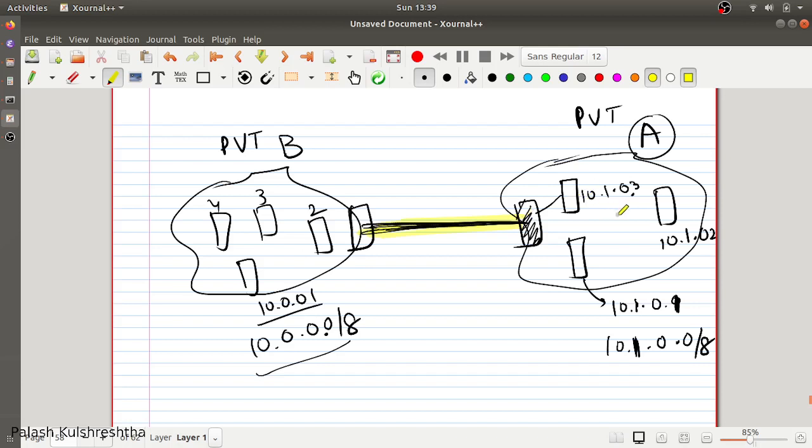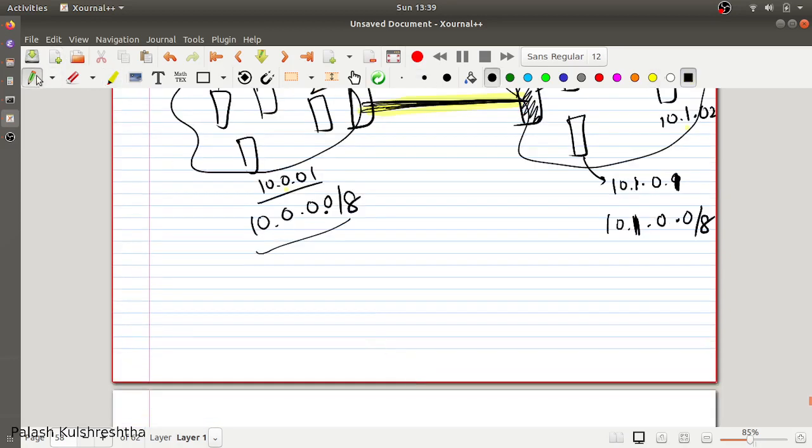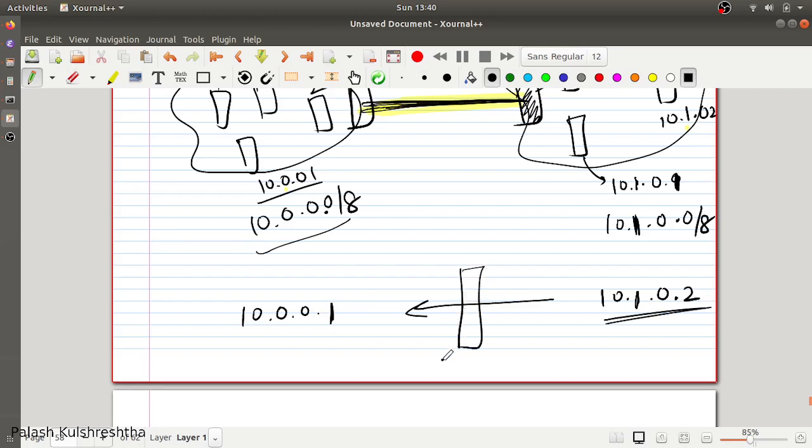So when the server 10.1.0.2 wants to connect to 10.0.0.1, the piece of software knows that whenever there is an IP address in 10.0.0.0/8, it has to route this request to this tunnel.